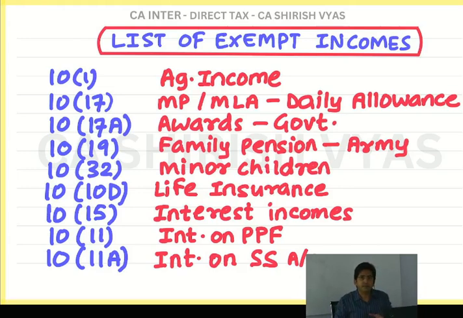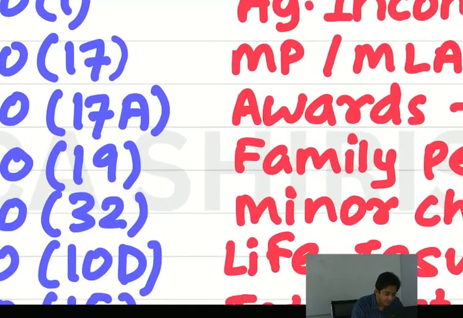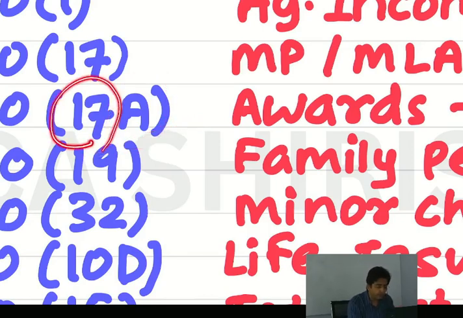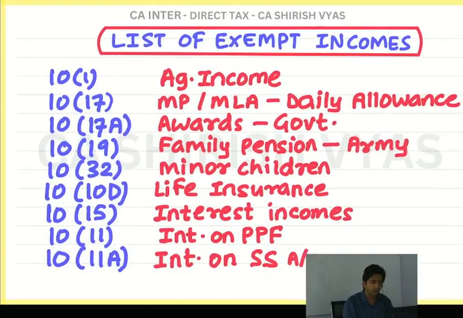But in one there is government people, another government award. Which I tell in my Hindi batch, government ke log, government ka award. Log means people of government. So government ke log, government ka award. And award has got A also. Can you see this? A. A will remind you award. A for award. 17 will remind you Satra pe khatra, khatra se government. Government ke log, government ka award.